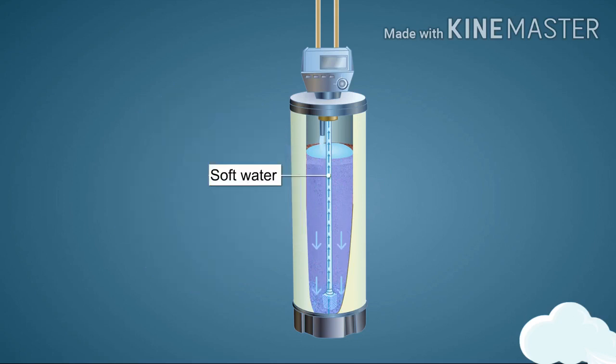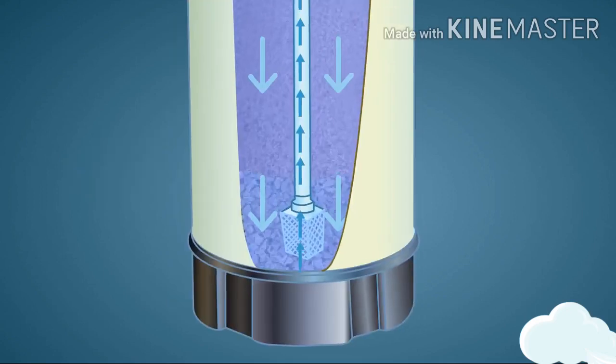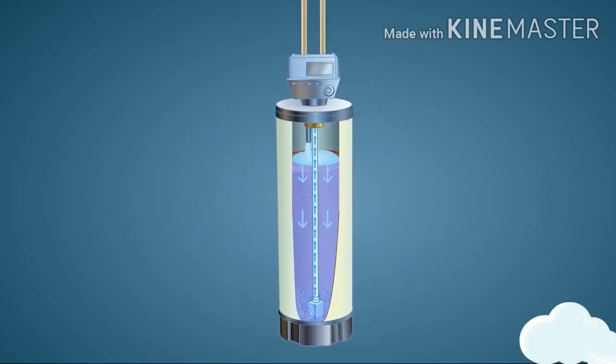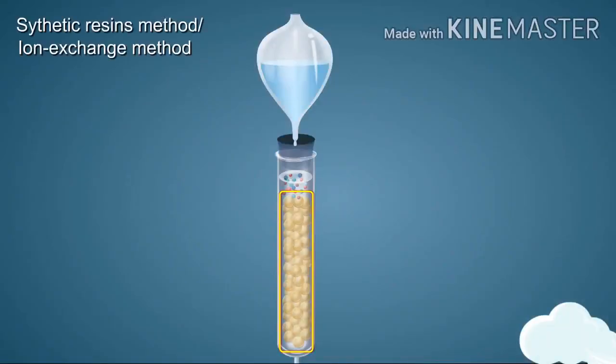This way, the water becomes free of calcium and magnesium ions and is left with only sodium ions, which do not make water hard. In other words, the hardness of water is removed. The synthetic resins method uses ion exchange resins to remove hardness of water.